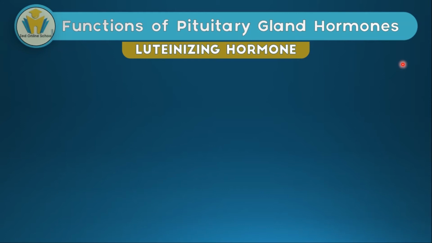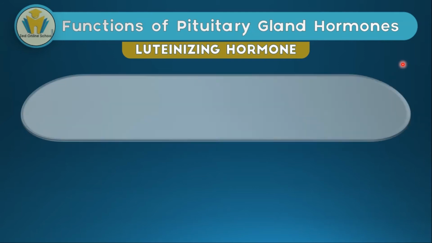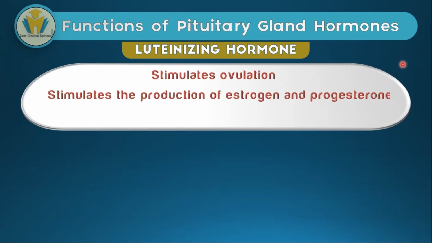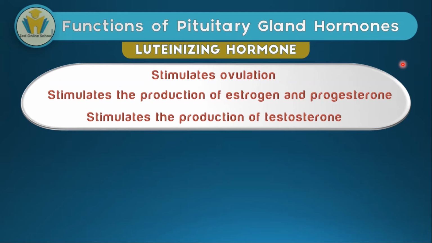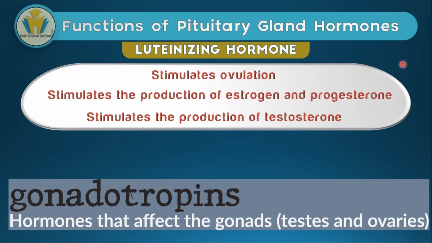The first here is luteinizing hormone. Luteinizing hormone has many functions: stimulation of the ovulation process in women and the stimulation of production of the female hormones estrogen and progesterone. In males, luteinizing hormone will be stimulating the production of testosterone. What you notice about luteinizing hormone is that it is targeted for the testes in males and the ovaries in females. So sometimes it will be referred to as a hormone targeting the gonads.